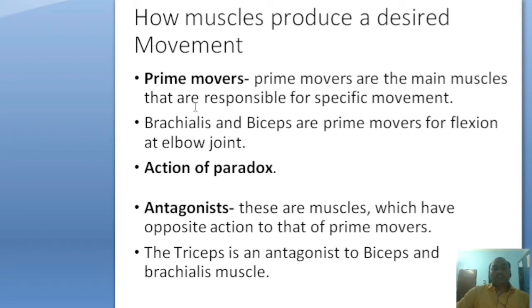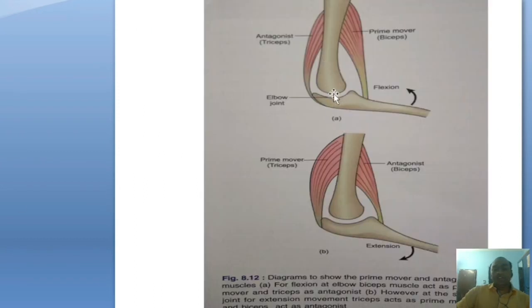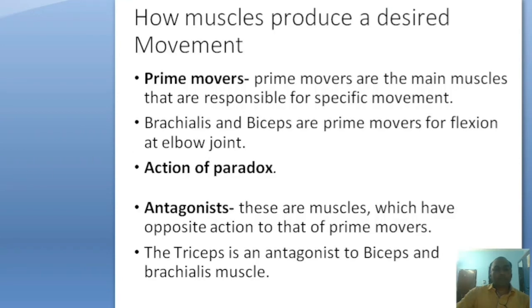are the main muscles that are responsible for specific movements. For example, brachialis and biceps are prime movers for flexion at the elbow joint. When there is flexion of the elbow joint, the biceps acts like a prime mover. It is the one responsible for flexion of the elbow joint. So it is called the prime mover.